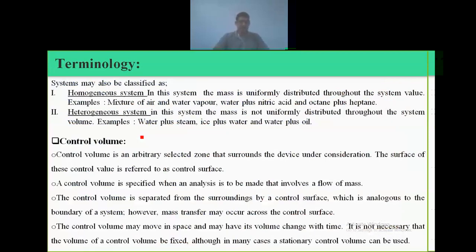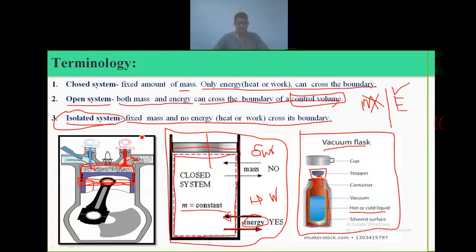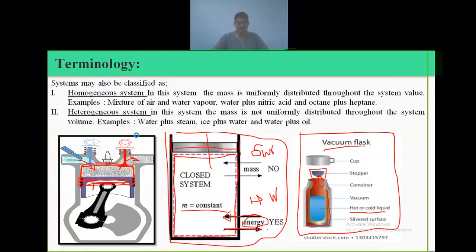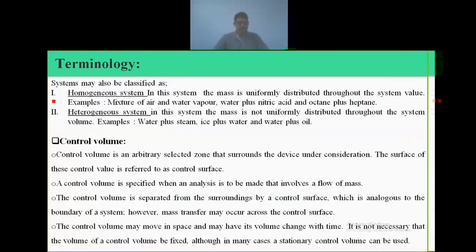So this is one type of classification: closed system, open system, and isolated system. If we classify systems in another way, it may be a homogeneous system or a heterogeneous system. What is meant by a homogeneous system? In this system, the mass is uniformly distributed throughout the system. As an example, you can see a mixture of air and water vapor.